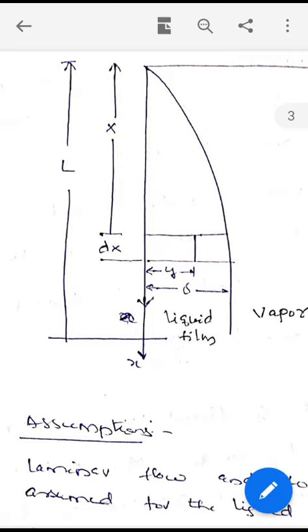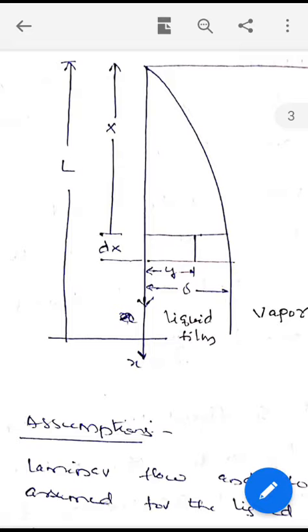Now heat is convected from the vapor to the edge of the liquid film, and by conduction it is conducted through the liquid film. Equating the heat convected to the heat conducted at the liquid vapor interface, we get dq equal to hx, the local heat transfer coefficient at the strip, into dx into 1, the area, into Ts minus Tw.